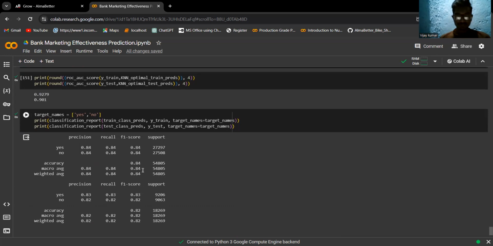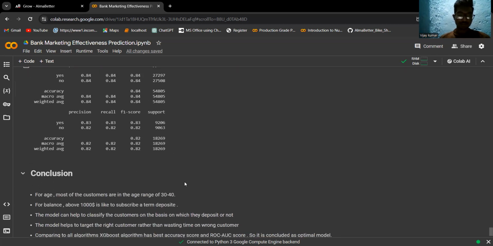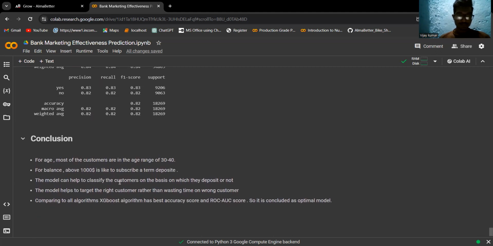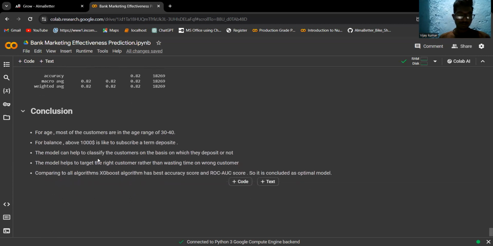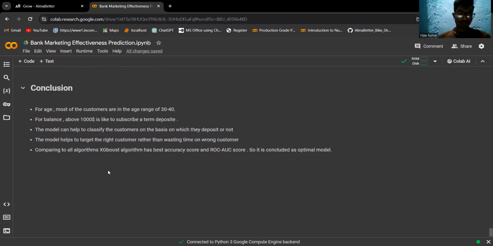After using all these models, we came to the conclusion that for age, most of our customers are in their 30s and 40s. For balance, customers above 10,000 rupees are likely to subscribe to a term deposit. The model can help classify customers on the basis of whether they will deposit or not.